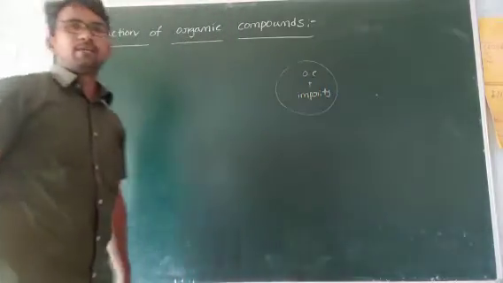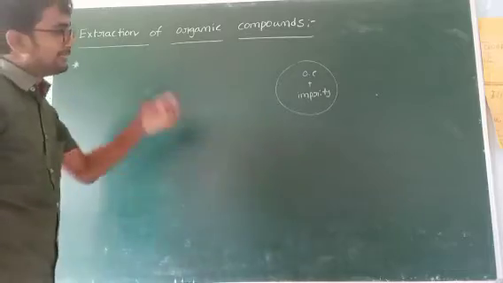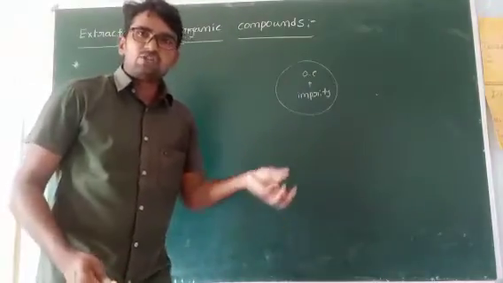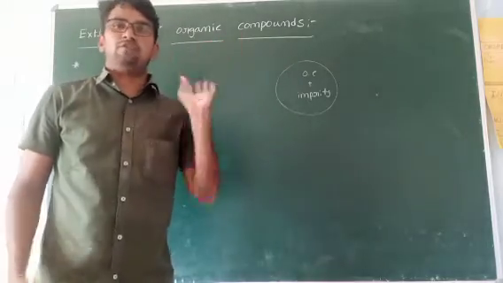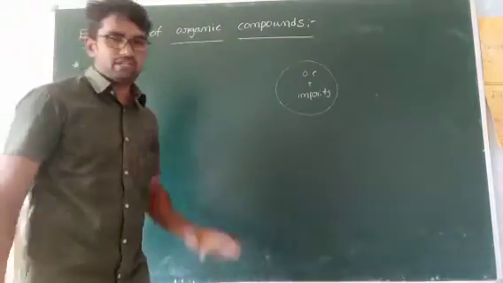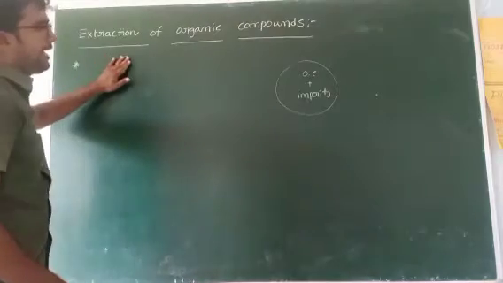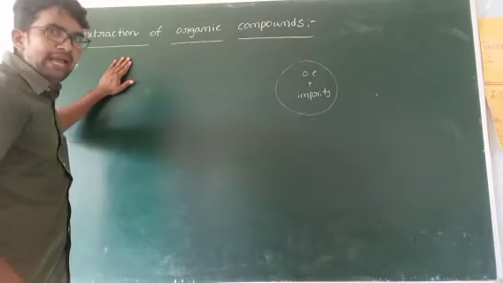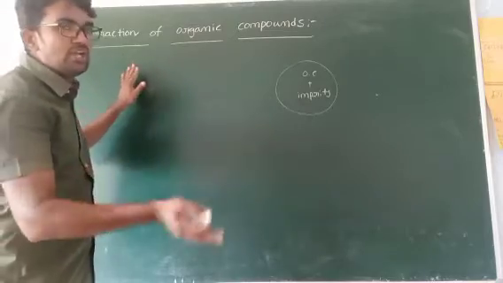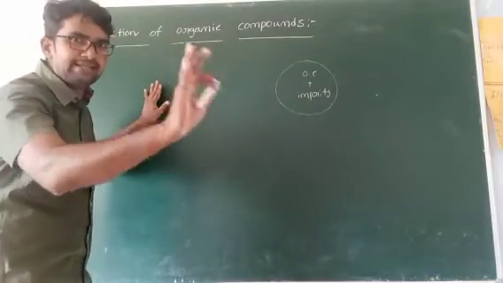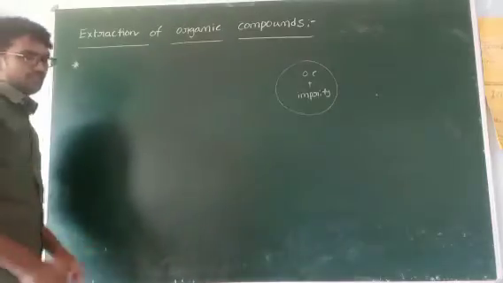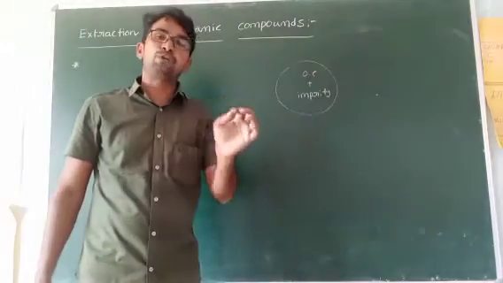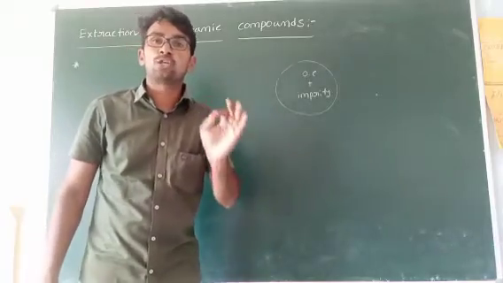Take this impure organic compound and dissolve it in a suitable solvent. This is important. What is the first step? Take that impure organic compound, dissolve it in a suitable solvent and heat it. That is the process. Why are we using a suitable solvent?